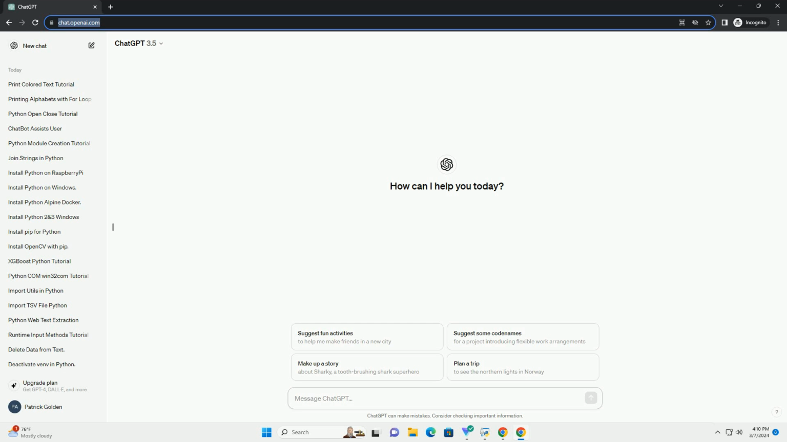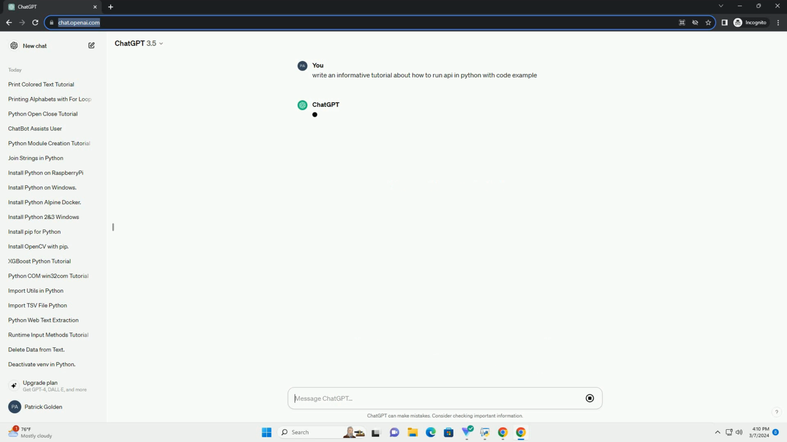Sure. Here's a tutorial on how to run an API in Python using the Flask framework, along with a simple code example. Flask is a lightweight Python web framework that allows you to quickly create web applications, including APIs. It provides a simple and flexible way to build web services. First, you need to install Flask using pip, if you haven't already.